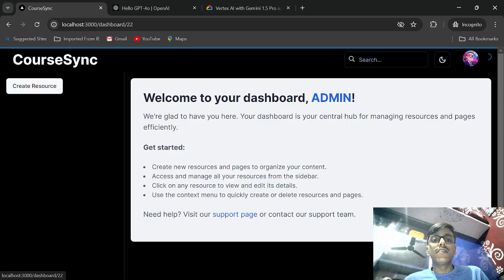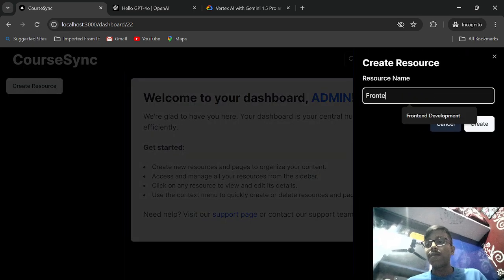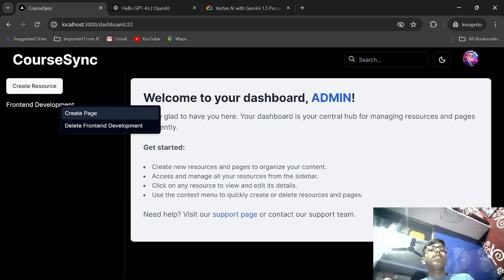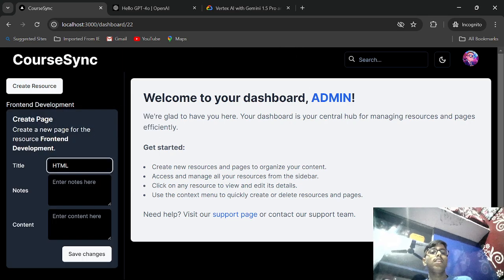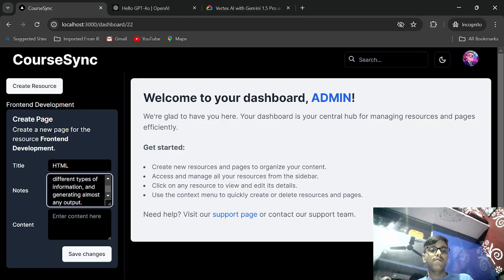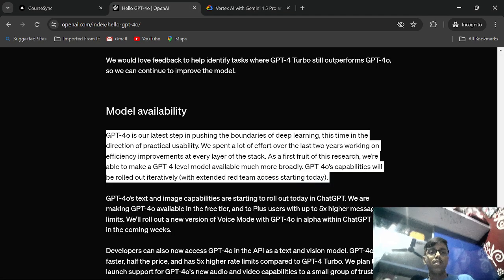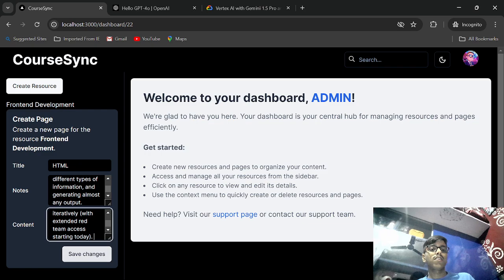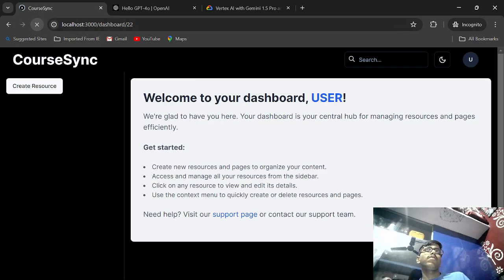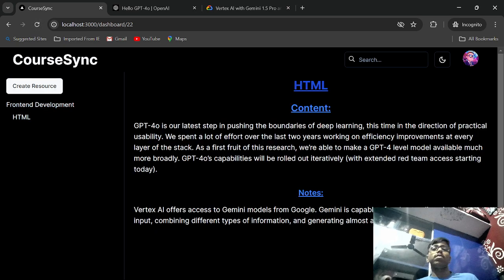So let's just click on web development, click on create resource. Let's say I need to learn front-end development, right? I will just create a resource called front-end development, and I will create a page. Let's say I'm learning HTML, and I'll paste the same thing, right, to just implement and show you what it actually means. Yeah, let's paste this, save changes. Sometimes it happens because the database is too small, like 500 MBs. I'm using the basic PostgreSQL database, right? That's why it happens. But yeah, it does the job, right?